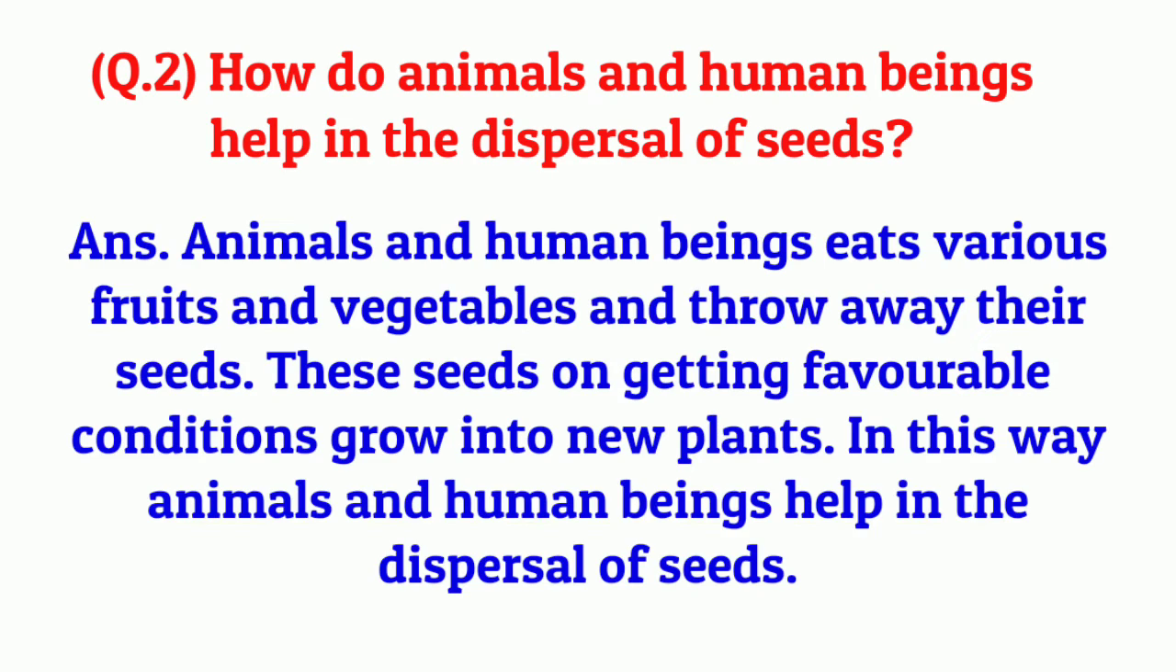Now come to question number 2. How do animals and human beings help in the dispersal of seeds? Animals and human beings eat various fruits and vegetables and throw away their seeds. These seeds, on getting favorable conditions, grow into new plants. In this way, animals and human beings help in the dispersal of seeds.